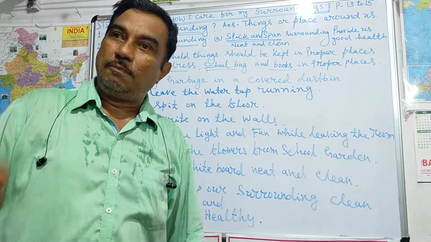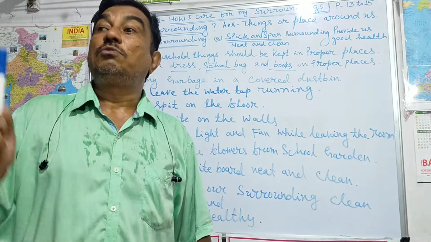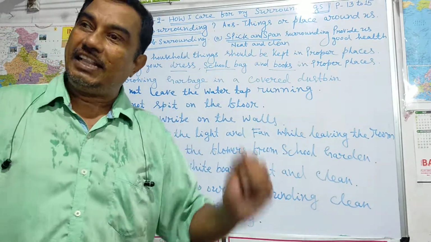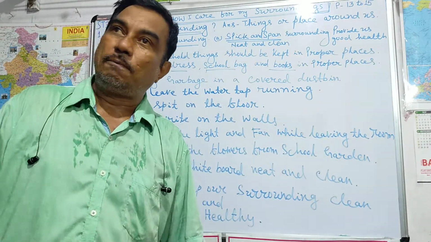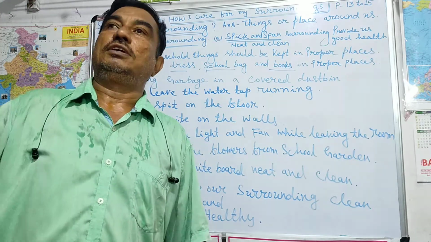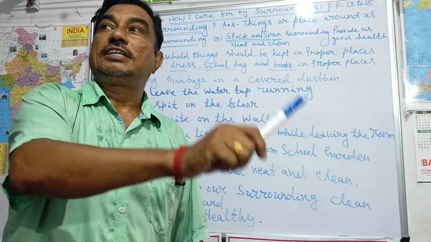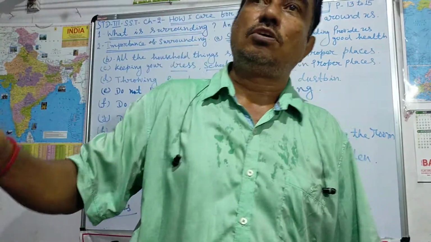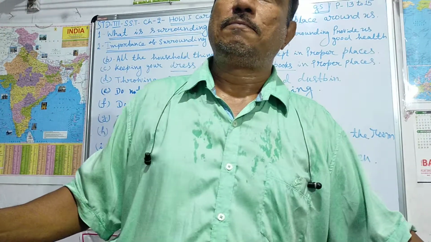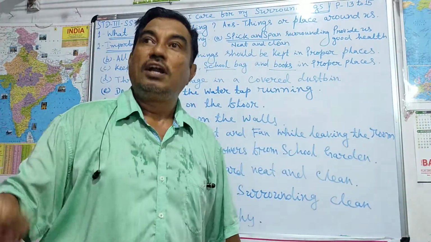In this way, we keep our surrounding clean and stay healthy. These are the important 10 points of surrounding, so that your things and places around us should be clean and we should stay healthy.